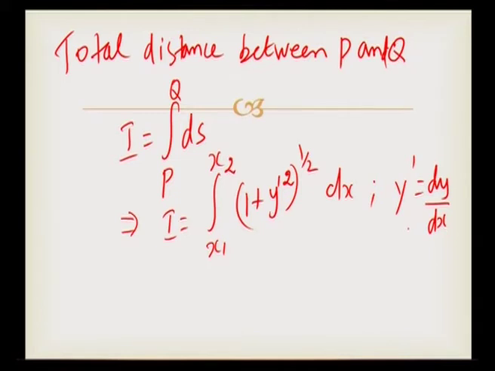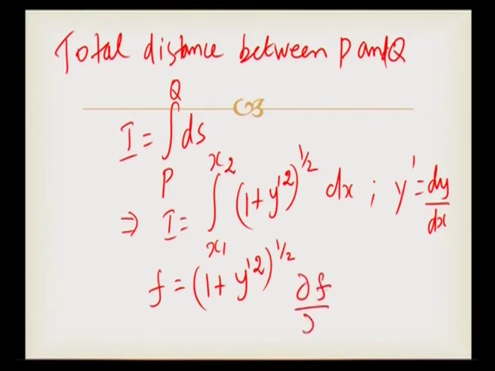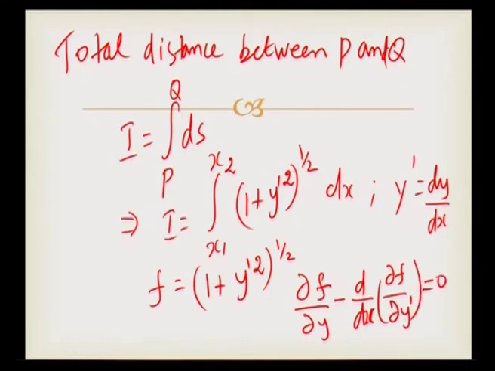Here the functional I is extremum if the integrand f is equal to square root of 1 plus y prime square and must satisfy the Euler-Lagrange differential equation. That Euler-Lagrange differential equation is dou f by dou y minus d by dx of dou f by dou y prime is equal to 0.